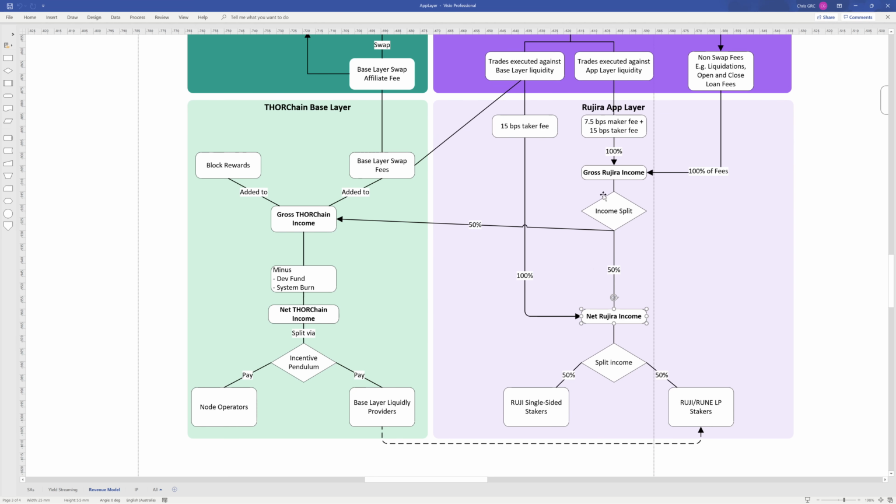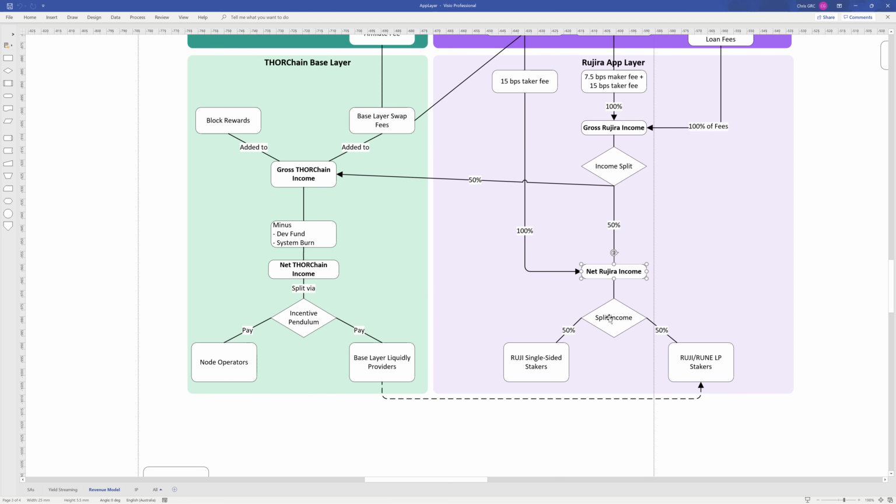So then from there you get the Rujira income, regardless of whether it's come through this route or through gross Rujira, 50% being split, and then the rest comes here. Then this will go through another income split, where half goes to the Rujira single-sided stakers, and the other half to the people staking within the Rujira and Rune pool, which is a base layer pool that I talked about in my previous video. So you're going to be a liquidity provider there within the base layer for Rune and Rujira.